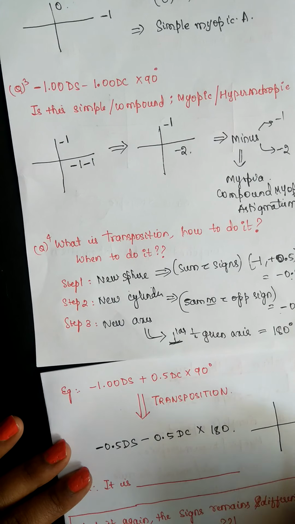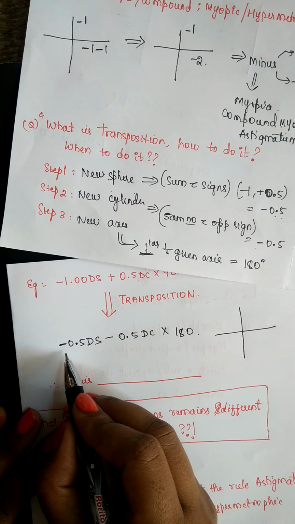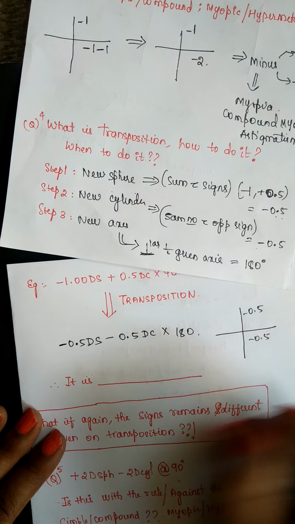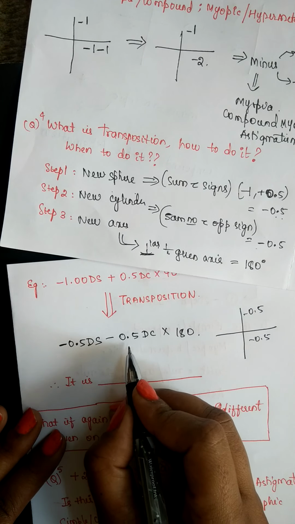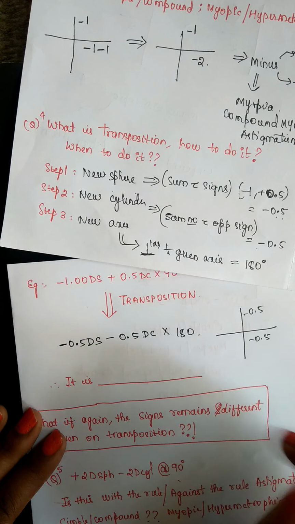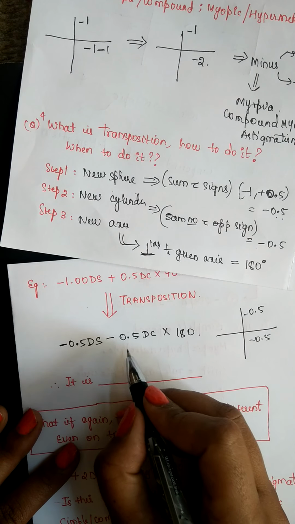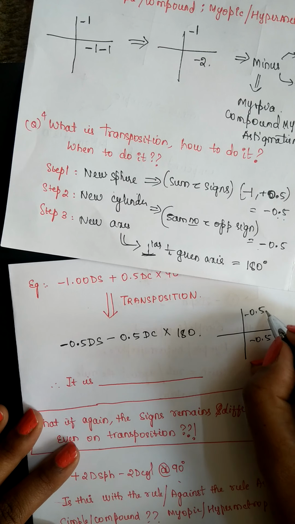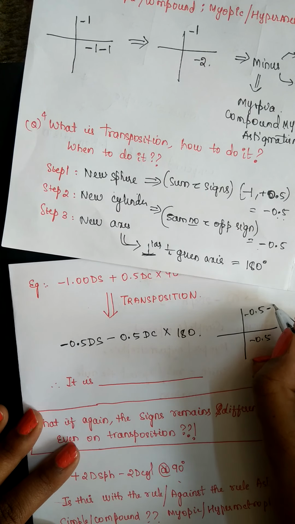Now convert it into retinoscopic finding. Minus 0.5 dc, that means you should write in the meridian, and this is minus 1 ds, which means you should write in both the components. Minus 0.5 dc at 180, so you should write in 90 degree meridian, that is minus 0.5.